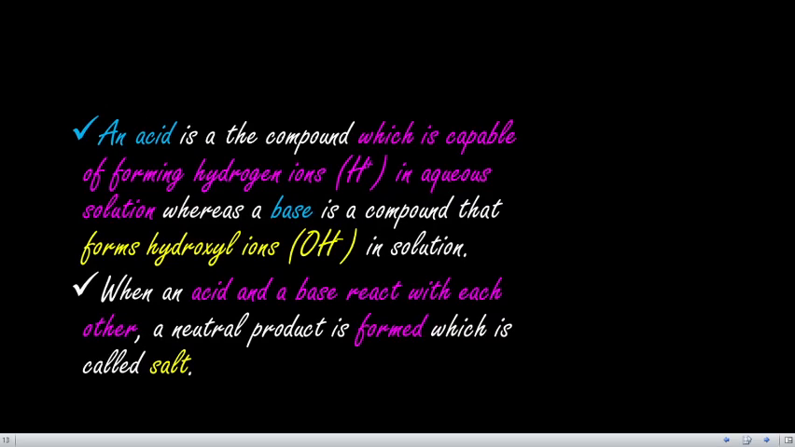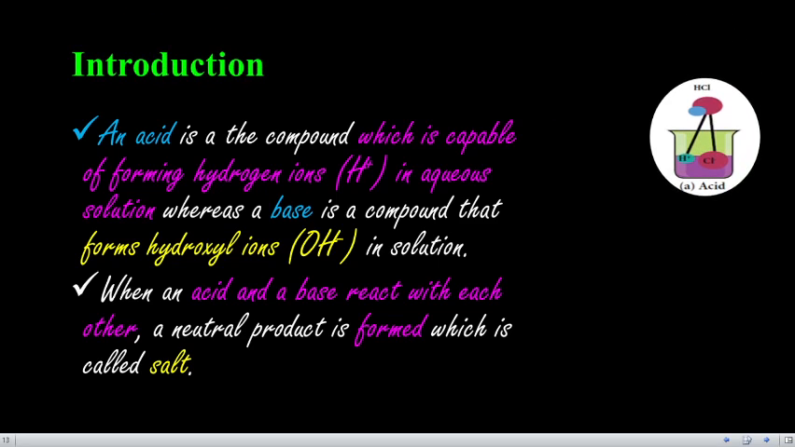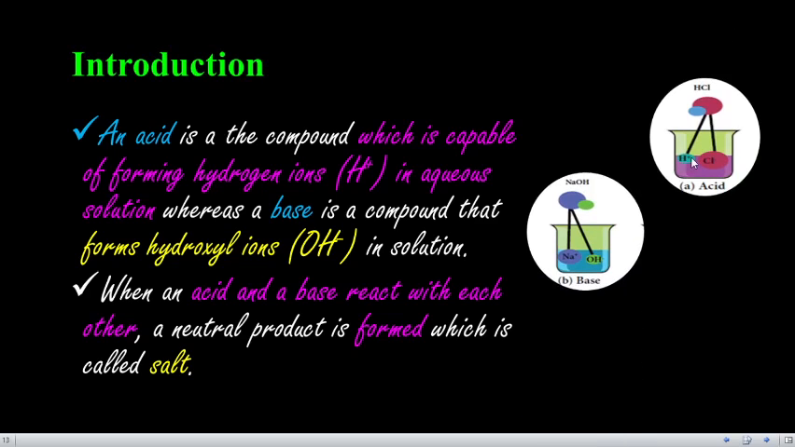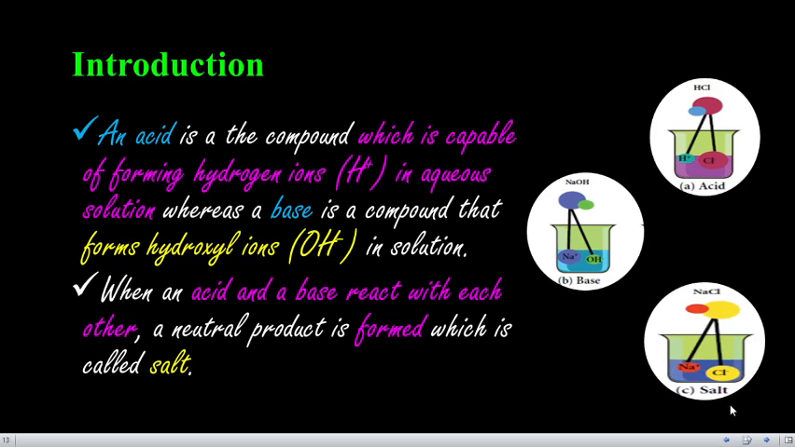We know already what an acid is. It is a compound which is capable of forming hydrogen ions in a solution. Similarly, a base is a compound that forms a hydroxyl ion, that is OH minus ion, in solution. Both acid and base react with each other and form a neutral compound that is called a salt. These are the things we already know. Acid gives H plus ion, and base gives OH minus ion. Both react together and form a salt.